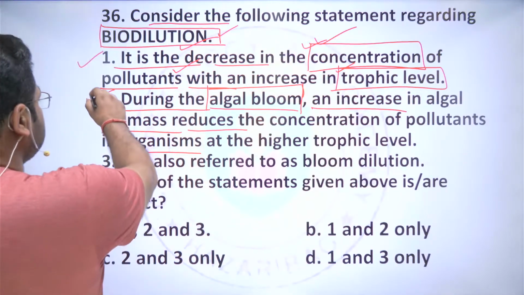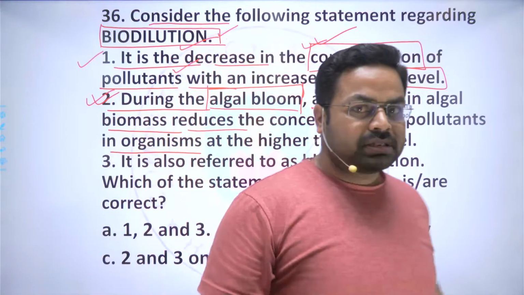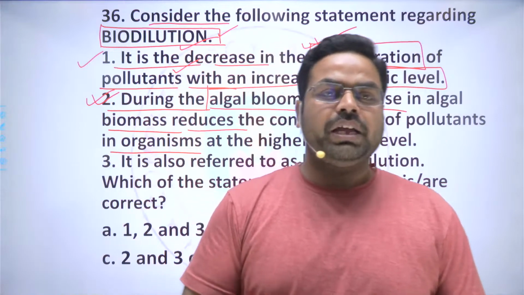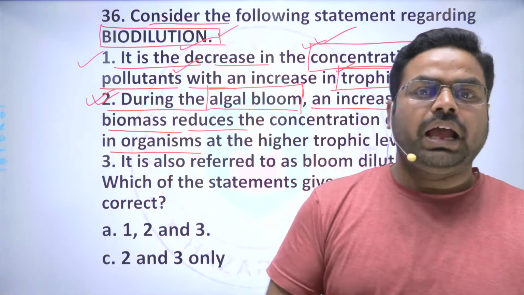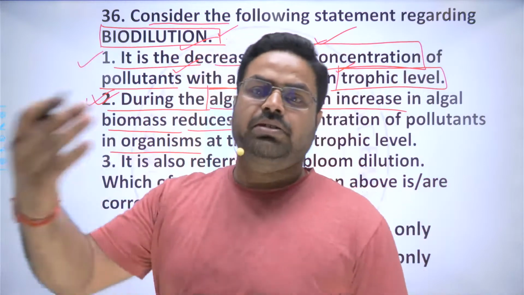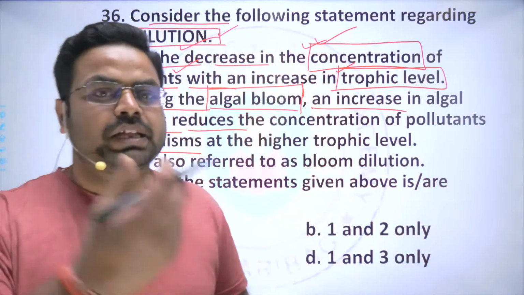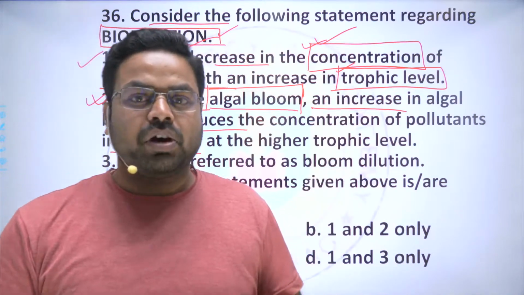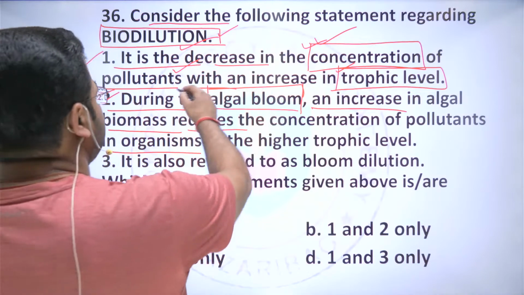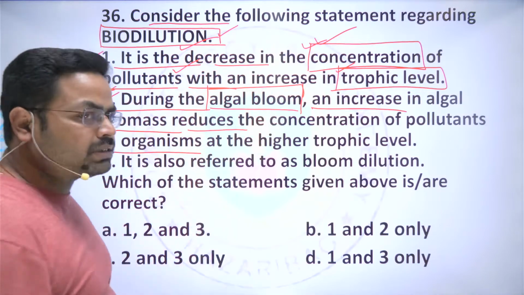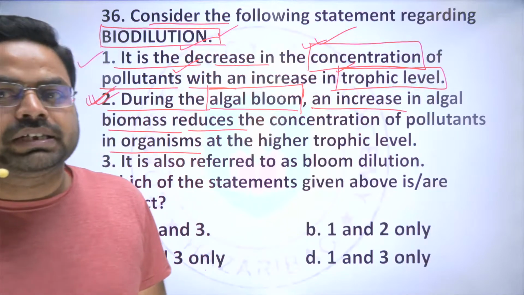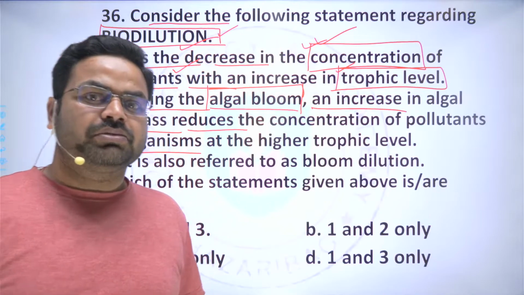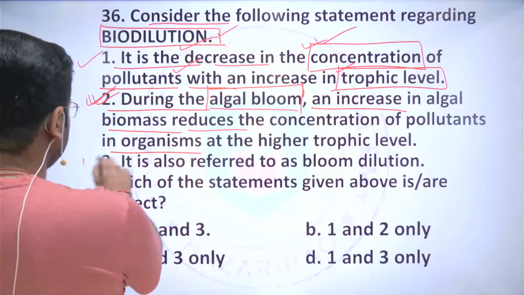This is correct because during the algal bloom the same amount of pollutant is getting distributed among a very high quantity of algae, and whenever the higher trophic level organism eats that algae, each of the algae has less pollutant concentrated in it, and because of this there will be a reduction in the amount of pollutant getting transferred to the higher trophic level organisms, and in this way it will dilute the concentration of the pollutants.